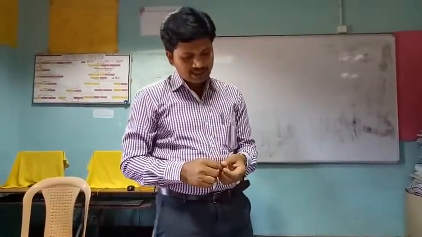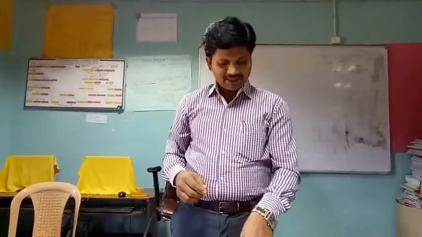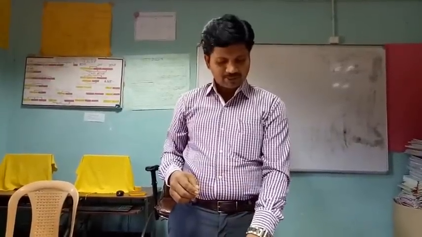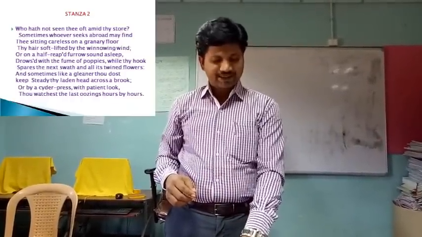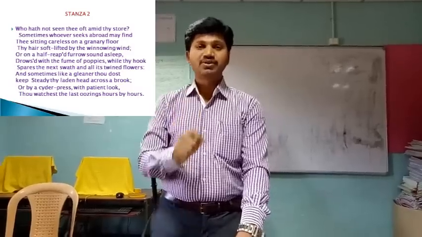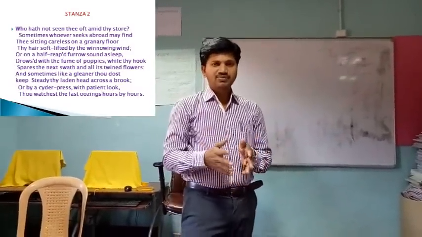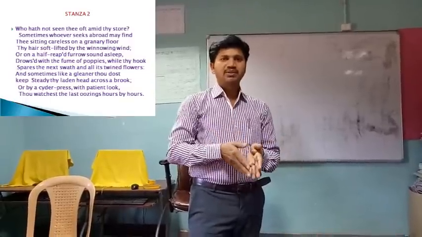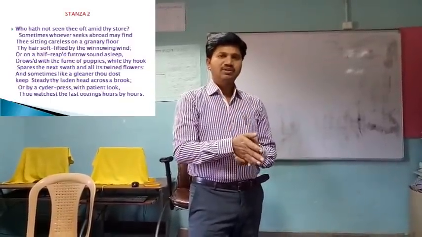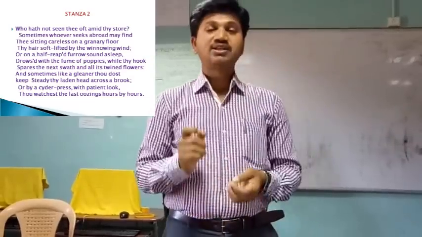So the poet has taken the word gleaner. "Thou dost keep steady thy laden head across a brook." What is a brook? A small canal or a small river where we find a way to cross it is called a brook. Cider press.